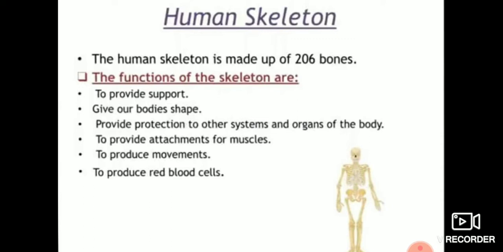There are two types of movements. The first one is voluntary movements, the second one is involuntary movements. Examples of voluntary movements are talking, walking, eating, etc. Examples of involuntary movements are the beating of the heart, and the eyes closing when dust particles enter the eye.